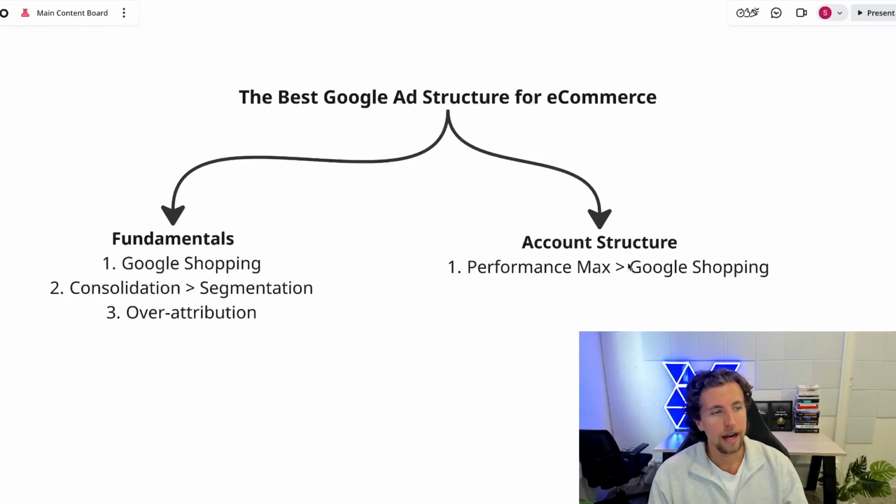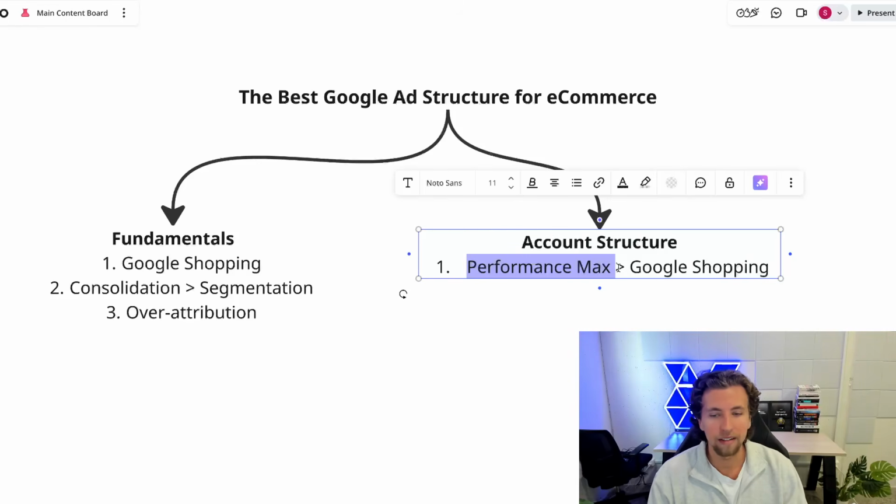Now, vice versa, if you have a really short time to purchase, we have brands that have a time to purchase of 6 to 12 hours because they're just really impulsive, low ticket items, then Performance Max isn't really needed. In fact, Performance Max is probably going to go and accidentally overspend on trying to reserve to these users, even though if they haven't bought within 6 to 12 hours, their purchase is probably dead and we probably can't revive it.